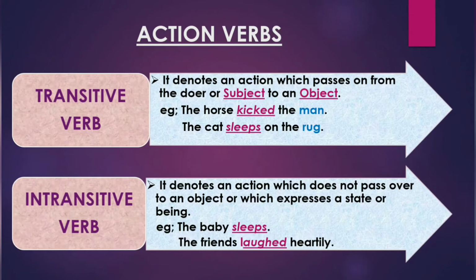Likewise, in the second sentence, the friends is the subject, laughed is the action, but it is not followed by any object as the subject is not passing the action to any object. That is why these two verbs here are acting as intransitive verbs because they do not require any object.